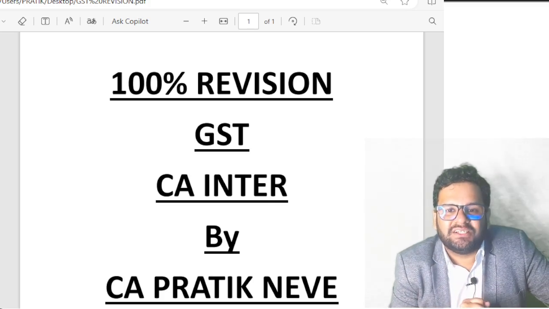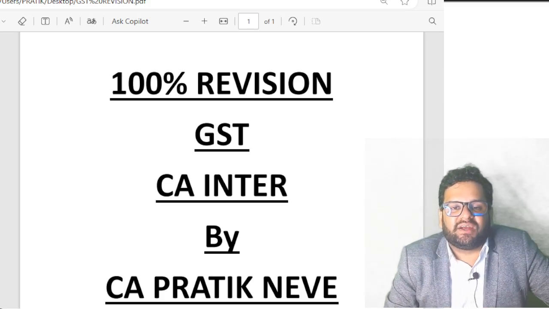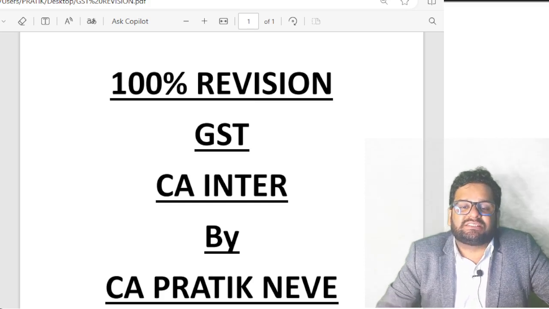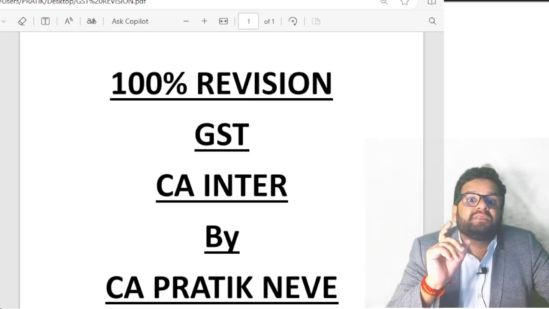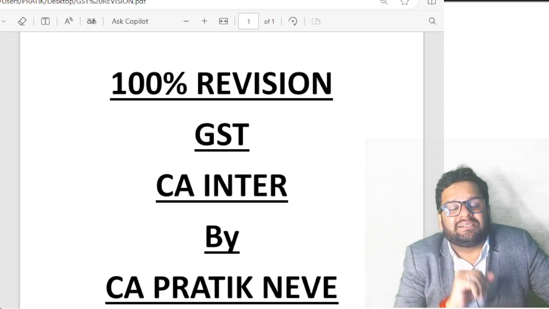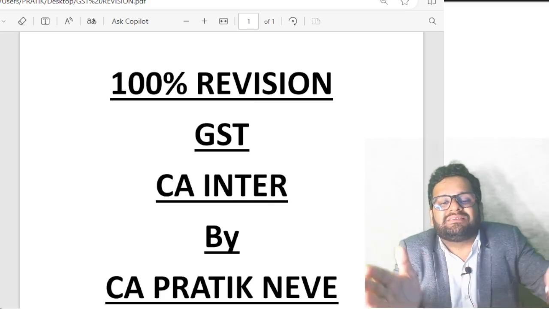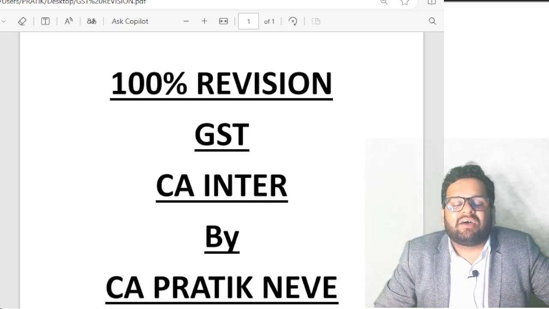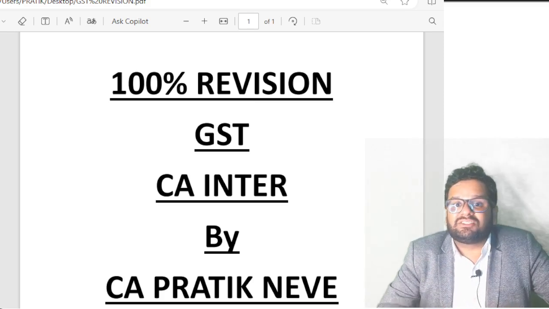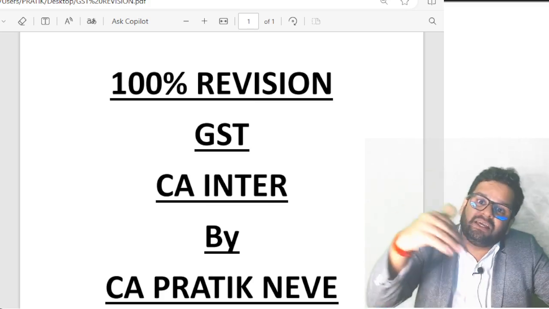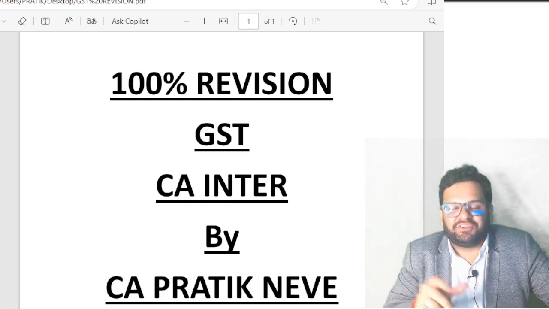Special provisions for casual taxable person and non-resident taxable person. Casual taxable person is defined in section 2 clause 20 of the CGST Act. Non-resident taxable person is defined in section 2 clause 77 of the CGST Act. The common point in CTP and NRTP is that both of them are occasionally carrying out business in a state where they don't have a fixed place of business. Further, a non-resident taxable person does not have a fixed place of business in India. So these are the common points in their definitions and concepts.